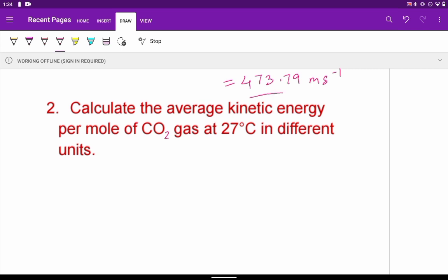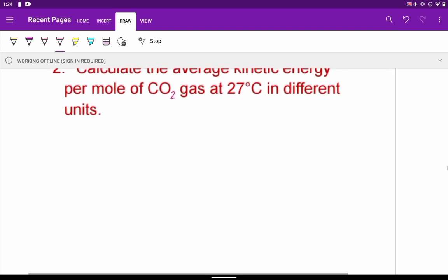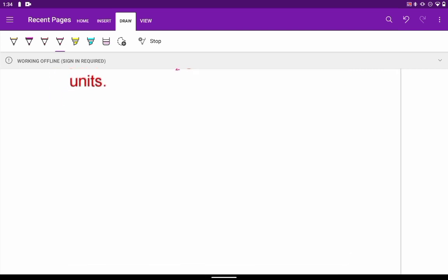Next is calculate the average kinetic energy per mole of CO2 gas at 27 degrees C in different units. Now see, kinetic energy will be equal to 3 by 2 nRT. So we use that formula.